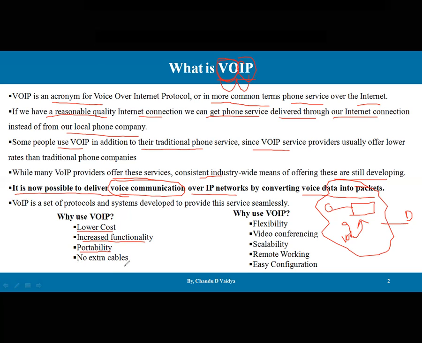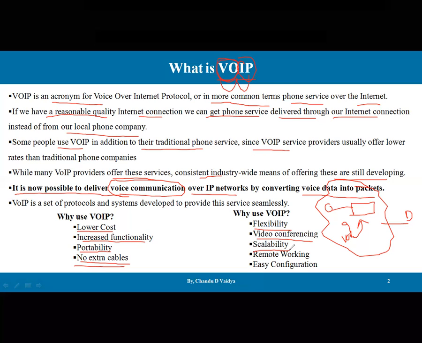No extra cables. We are not setting up any extra infrastructure, and we do not require any cables. Then flexibility, it is more flexible. Video conferencing is also possible with VoIP. It is also scalable.